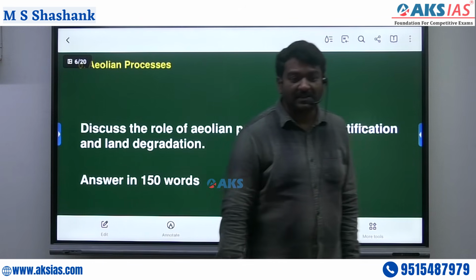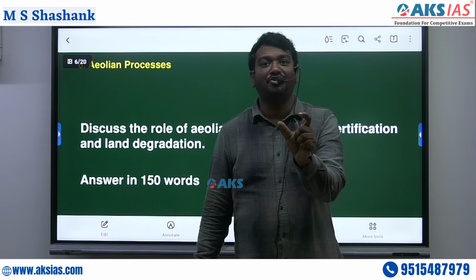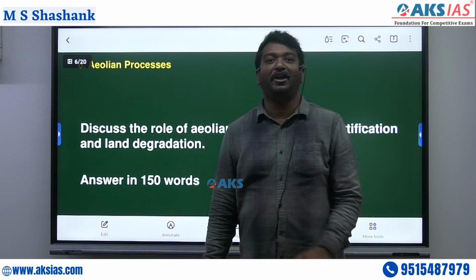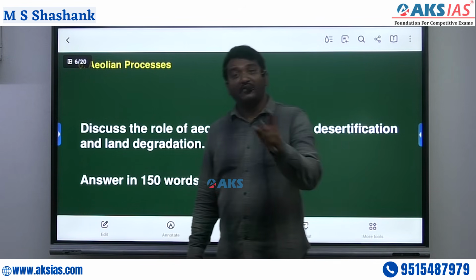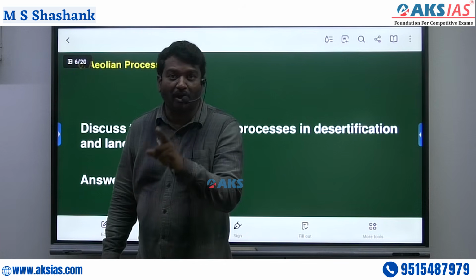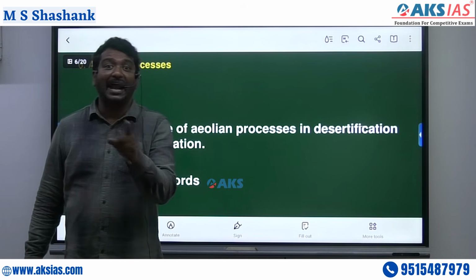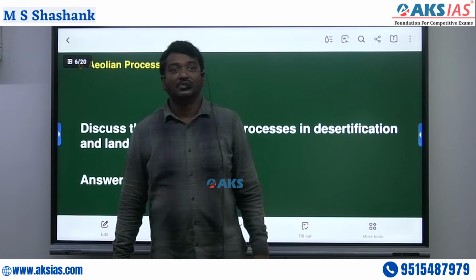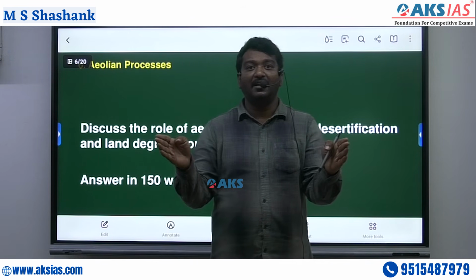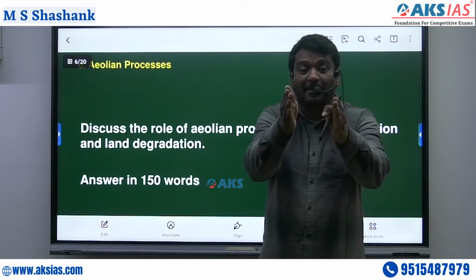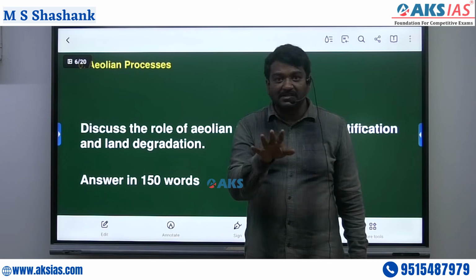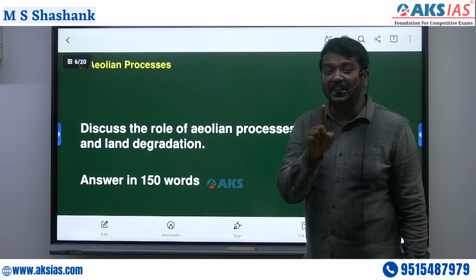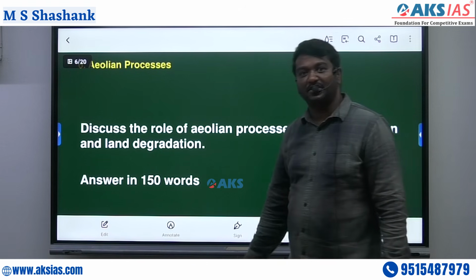And the Aravallis are very important to ensure that the spread of desertification and land degradation is prevented in the Bundelkhand region from Rajasthan. So western and eastern Rajasthan should be separated by the Aravallis, else you will have Aeolian processes which would lead to the spread of desertification.